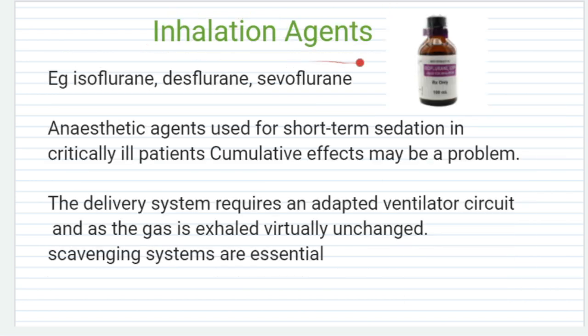Next is inhalation agents. Examples include isoflurane, desflurane, sevoflurane and nitrous oxide. This is an example of an isoflurane bottle. For giving inhalation agents, we need a separate ventilator anesthesia trolley, and only through that can we administer the inhalation agent. Usually it is given in the operation room only.